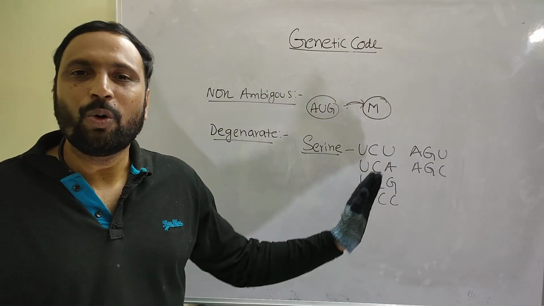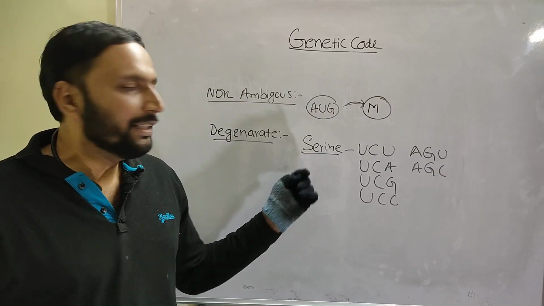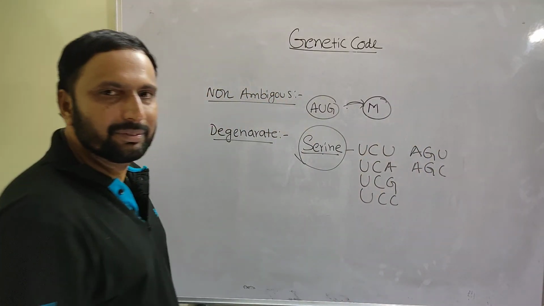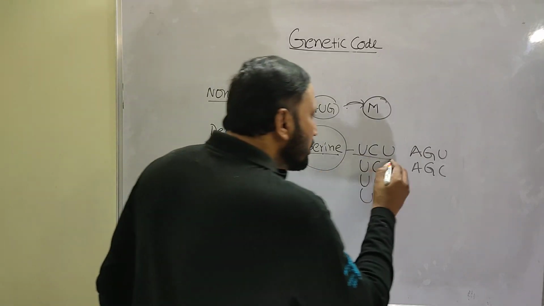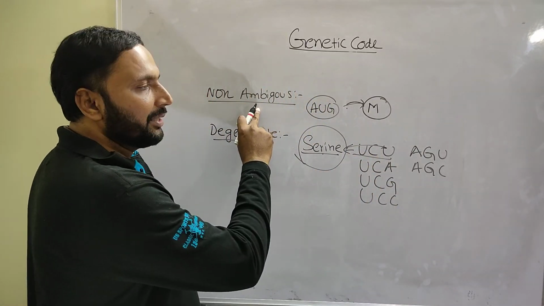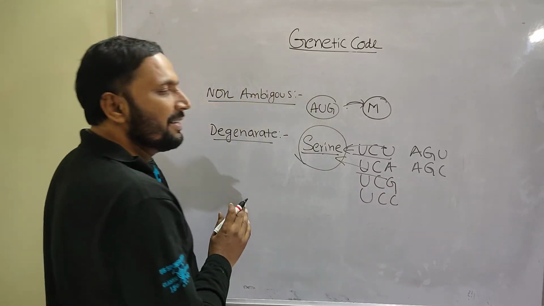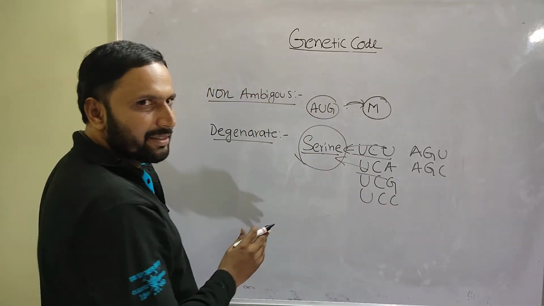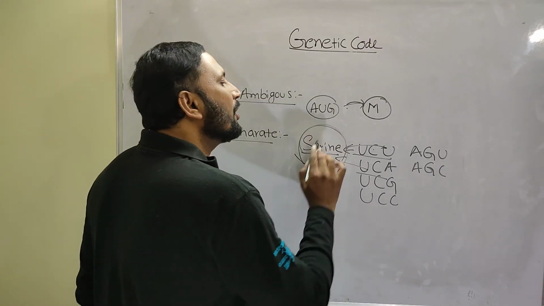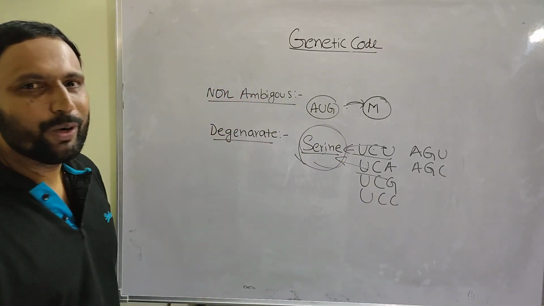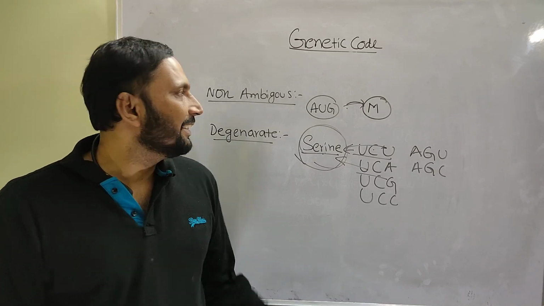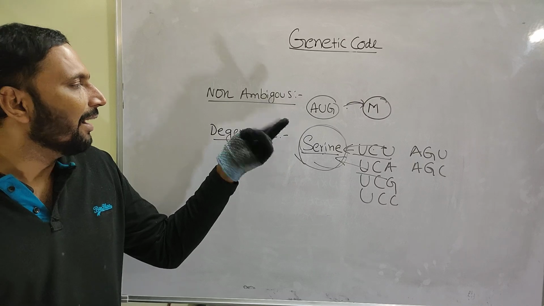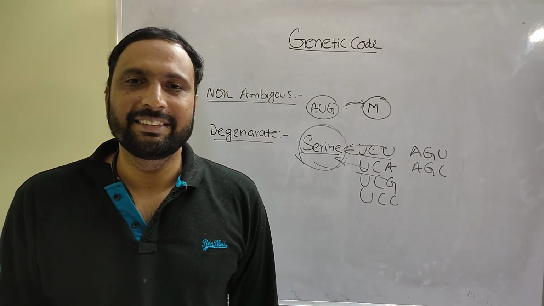All these codons code for serine. It means one amino acid is coded by more than one codon. But always UCU codes serine, that is non-ambiguous. Always UCA codes for serine, that is non-ambiguous. So one particular codon codes for one amino acid, whereas one amino acid is coded by more than one codon, that is, the code is degenerate. That is the small confusion in between. The code is non-ambiguous and the code is degenerate.